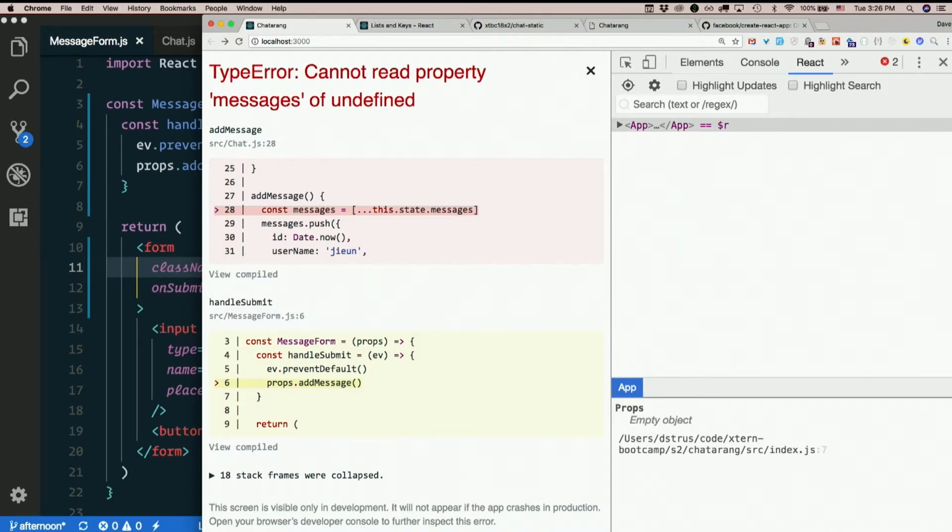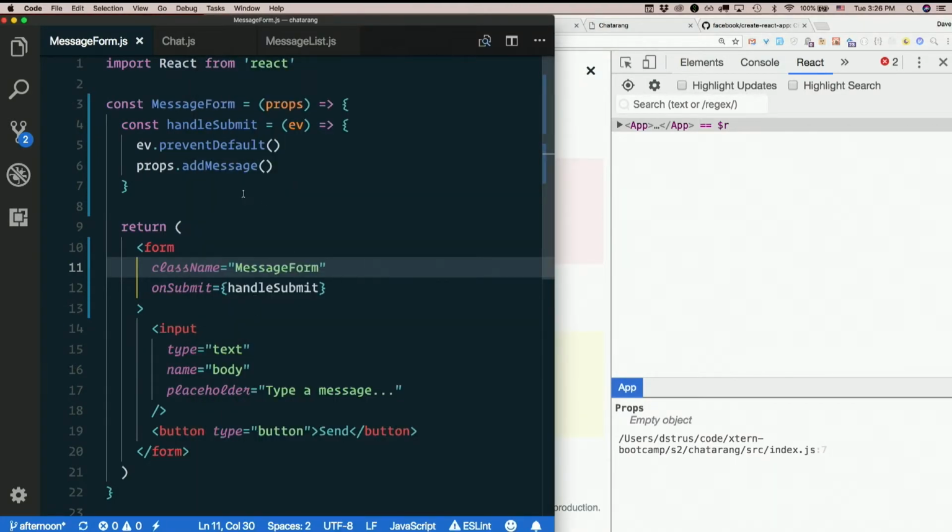Ah, explode. Cannot read property messages of undefined. So what is undefined here? This dot state is undefined. Because this is not what we think it is inside add messages anymore, right? We tried this from the console. It was fine. But now we're calling it from all the way down here. And, well, what would we expect this to be, actually? If I call props.addMessage, this is probably going to be props, which is not what we want.